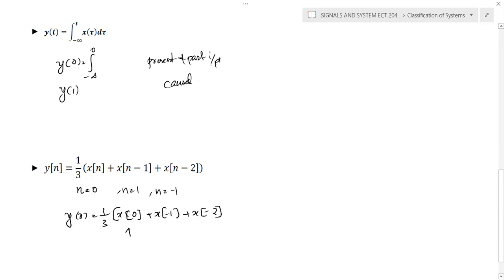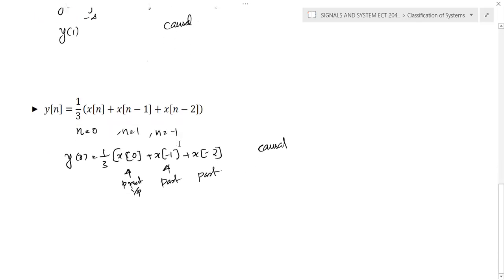Here x of 0 is the present input with respect to n is equal to 0, and x of minus 1 and x of minus 2 are past inputs. Similarly, if you try n is equal to 1 and n is equal to minus 1, you will get exactly the same thing, present and past input. So we can conclude that the given system is causal because it depends only on the present and past input.